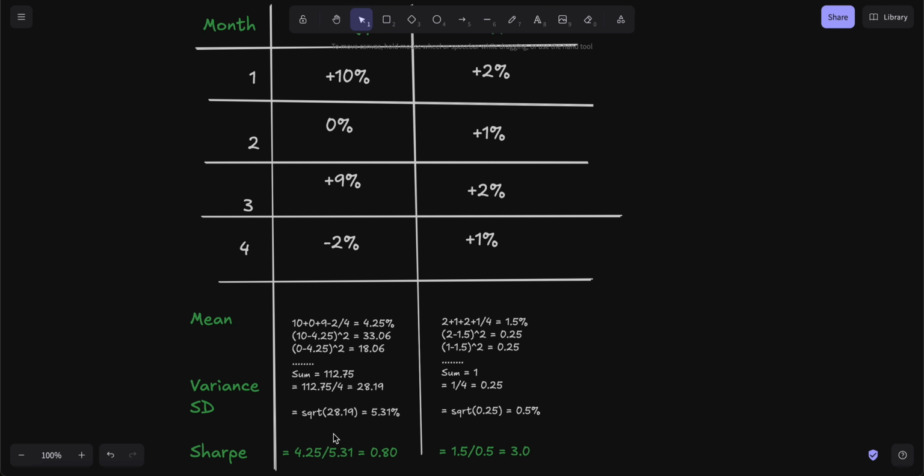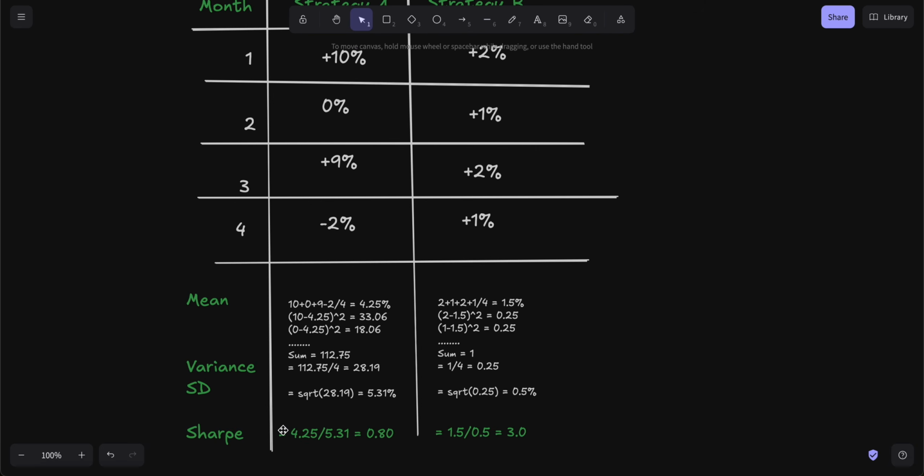We take the square root of that, which gives us the standard deviation, 5.31. The Sharpe ratio is Rp, which is 4.25, minus the risk-free rate. For this example, I'm going to ignore the risk-free rate because it's the same for both strategy A and strategy B, to keep the calculation simple. So we just do 4.25 divided by the standard deviation, and we get 0.80. That's the Sharpe ratio of strategy A.